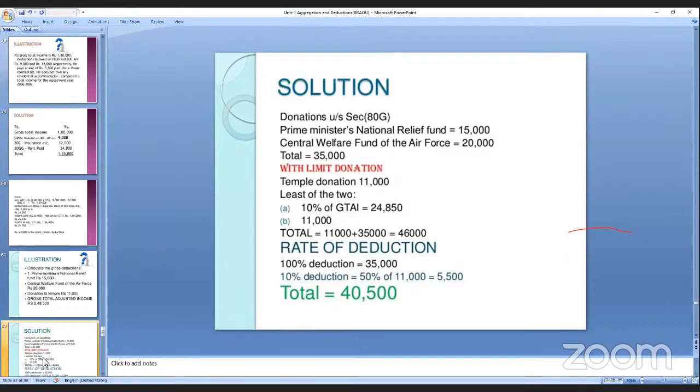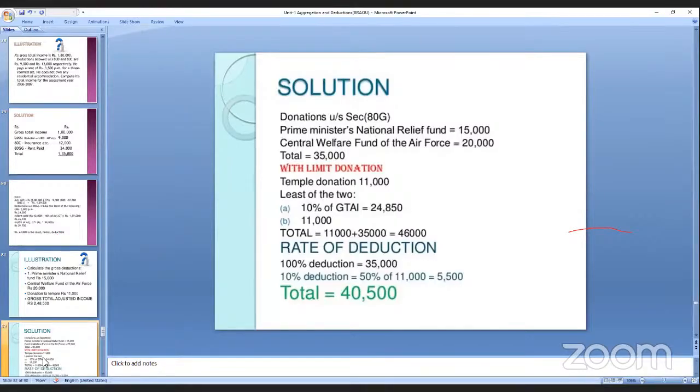Yes, ma'am. Gross total income. That is 10% of the GTI, that is 24,000, and that is 11,000. So least of the two, which one is the least? 11,000 is the least. So that will be considered for the donation. That is 11,000 plus 35,000. It is 46,000.